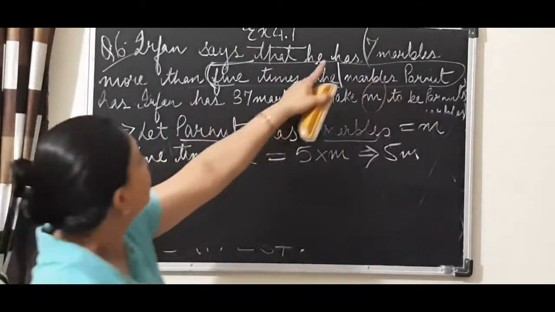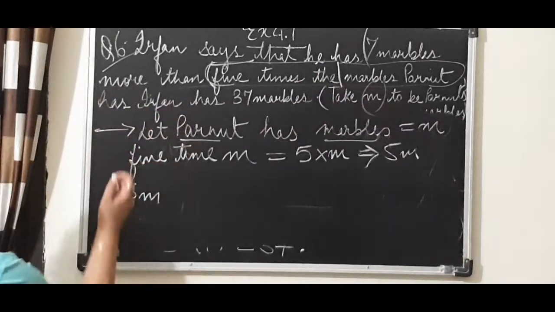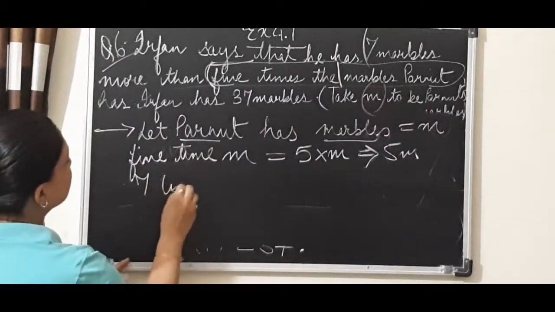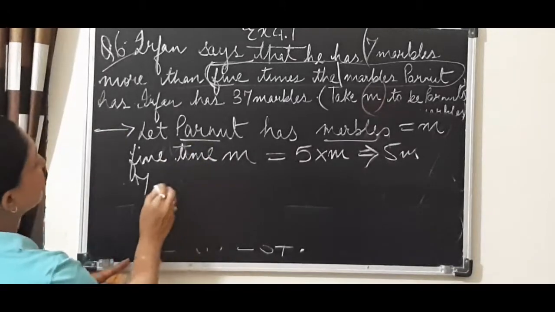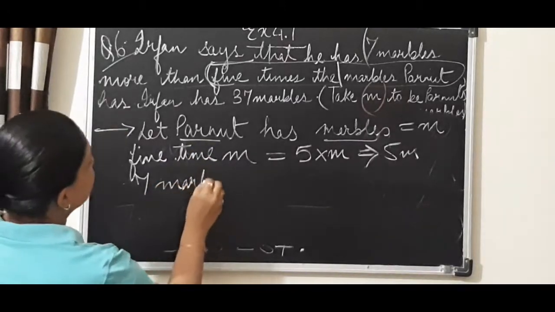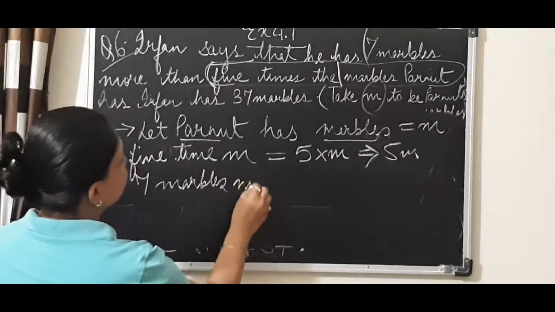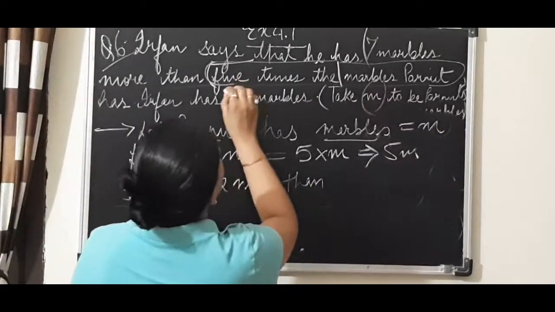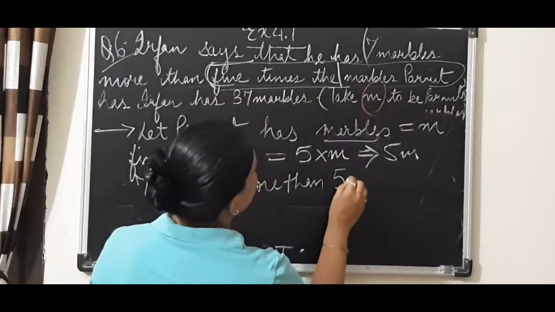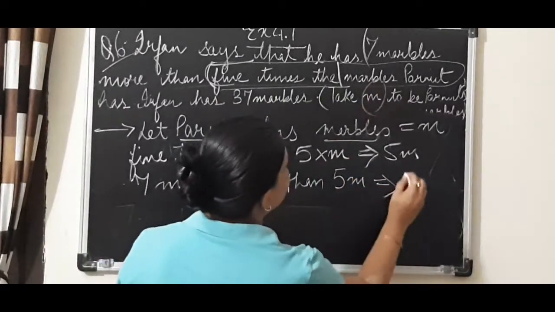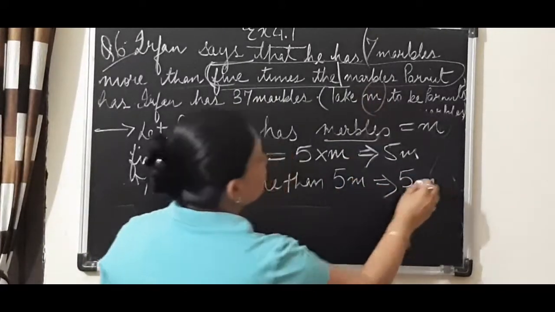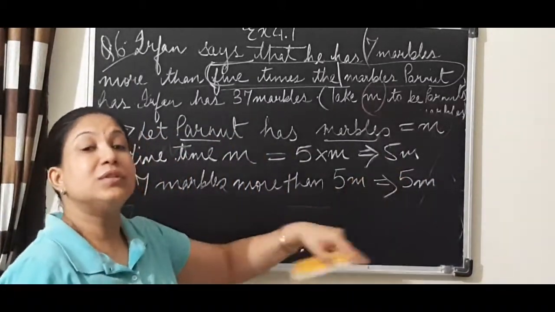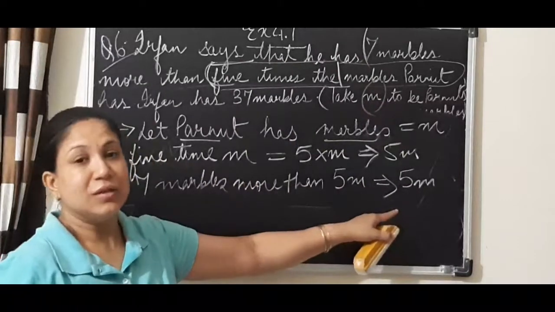Now read the question: 7 marbles more than 5 times. So write 7 marbles more than 5m.